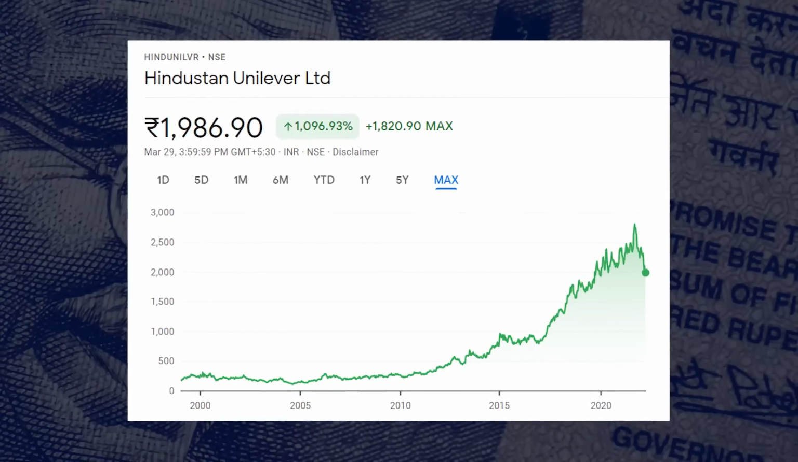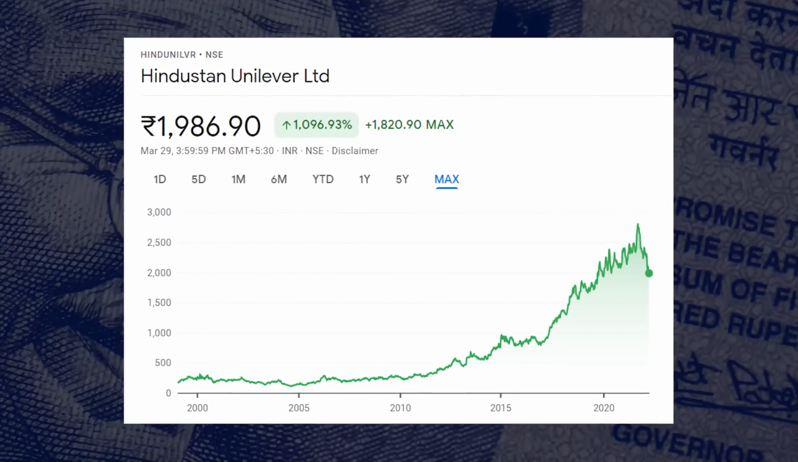Take a look at the HUL chart here. Tell me a period of 5 years when it has not given returns. If you just take a look at a 3-month or 4-month window and start panicking because some good company like HUL has fallen, then unfortunately the stock market is not the place for you. So be honest with yourself and please think about it: there is no point in predicting the prices. As long as you are buying good businesses, you will make money. No one is going to stop you from making money.